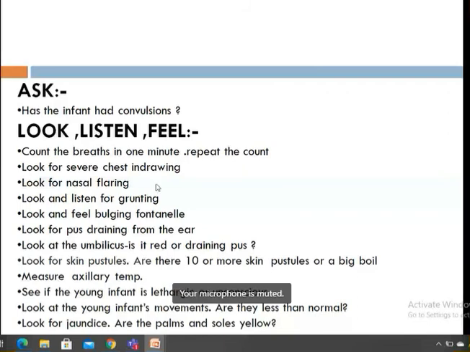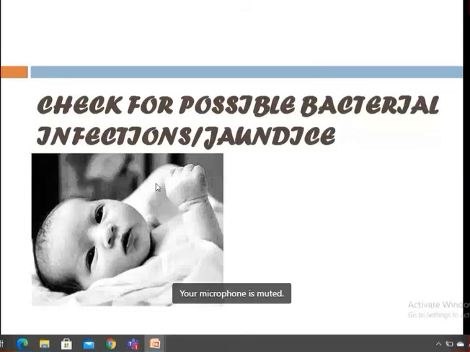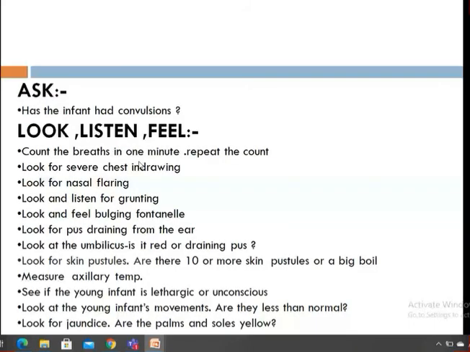Okay. So for this problem, possible bacterial infection and jaundice, everything is given. The chart is there. You have to ask: has the infant had convulsions? Count the breaths in 1 minute. Repeat the count. Look for severe chest indrawing, nasal flaring. Listen for grunting, and look for bulging fontanelle. Grunting is an abnormal, high pitched sound which is heard during inspiration. That means the baby is having a breathing problem.